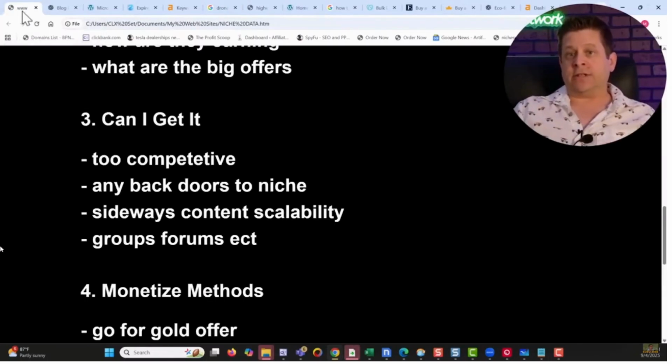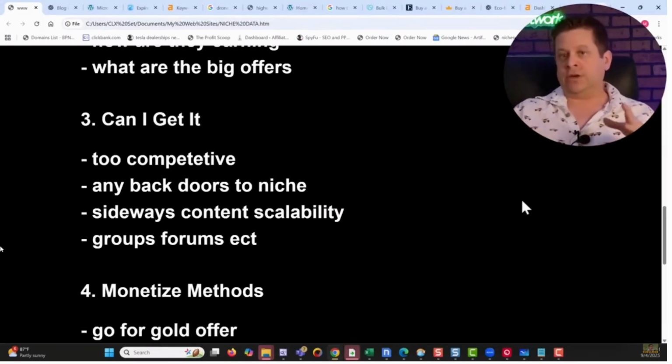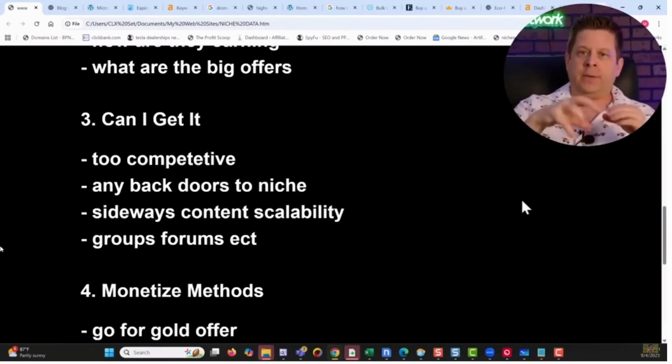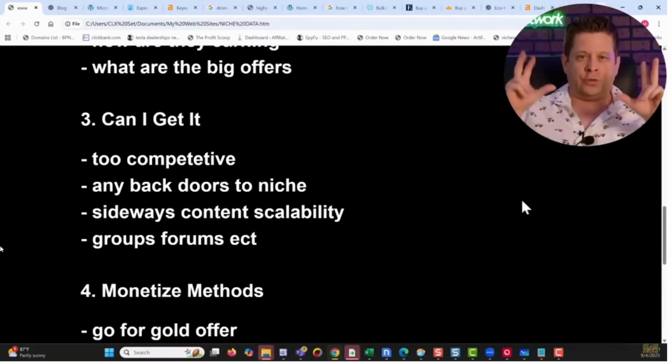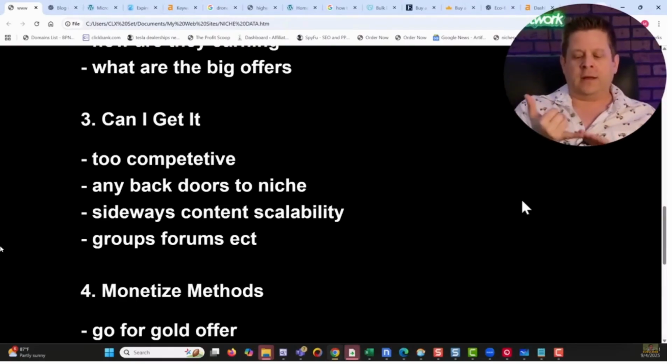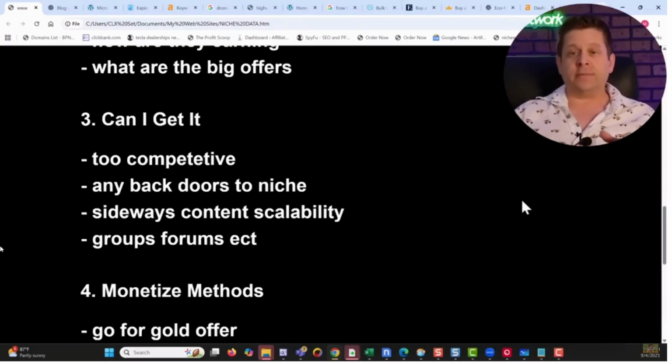Next, we want to ask ourselves, are there any back doors to that niche? Are there different types of drone fishing that we can talk about? Are there different types of mortgages we can talk about? Things that will get people into our content to sell our offers, but not in a direct path, like just going for the word drone fishing. We want to think glossary method. What are the key terms people look up that would lead them to drone fishing?